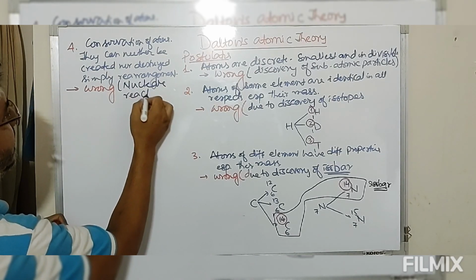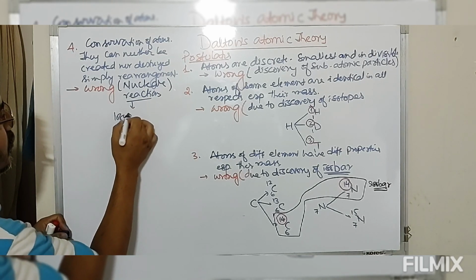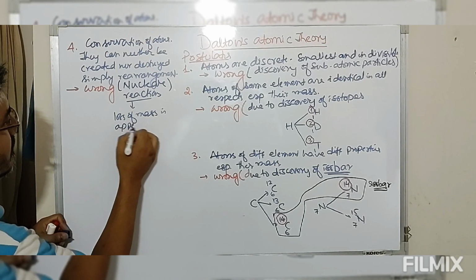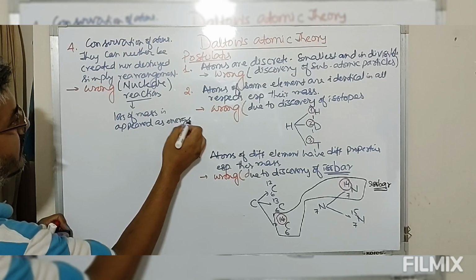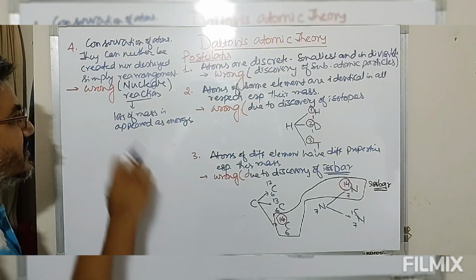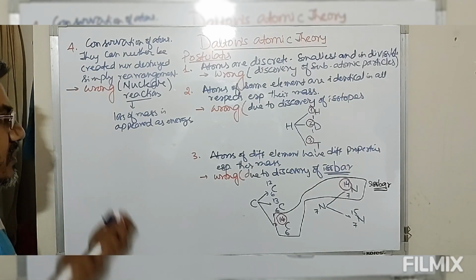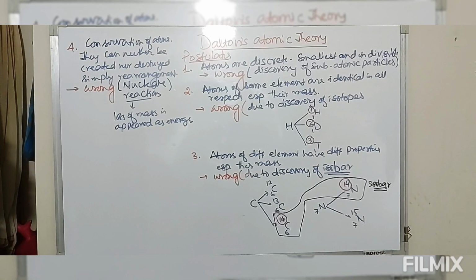In a nuclear reaction, loss of mass appears as energy. So there is some loss of mass, which means mass is converted into energy according to Einstein's formula, E equals mc squared. So mass and energy are related. So this is number 4. Again this comes out to be an incorrect statement.